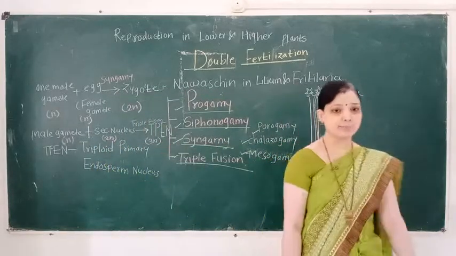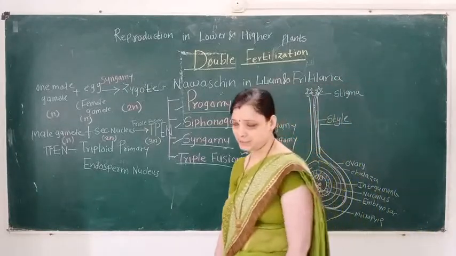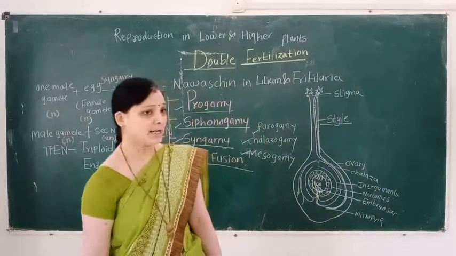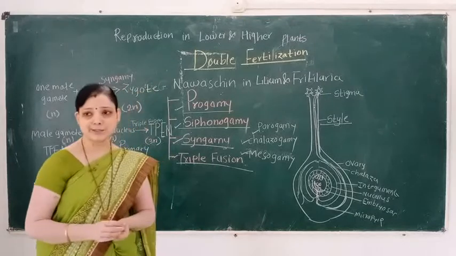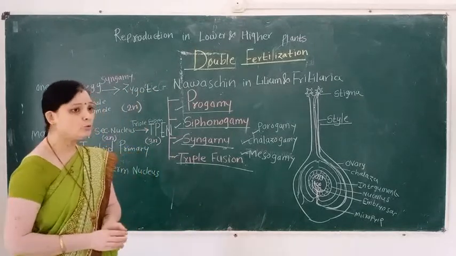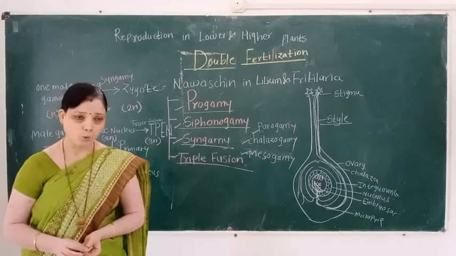What is the definition of double fertilization? Double fertilization means in angiosperms, two male gametes are formed.